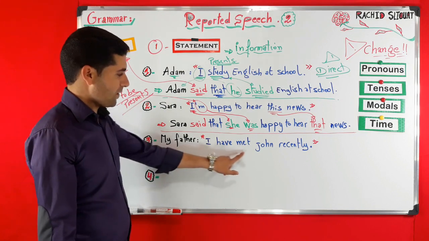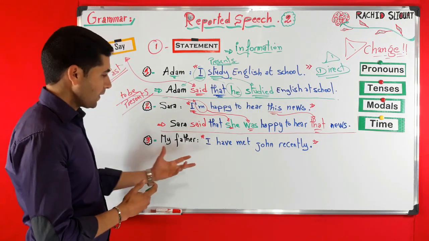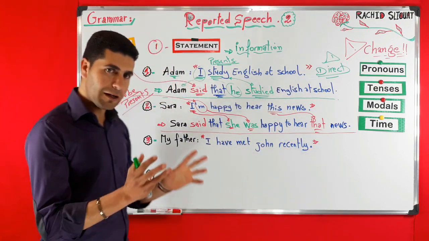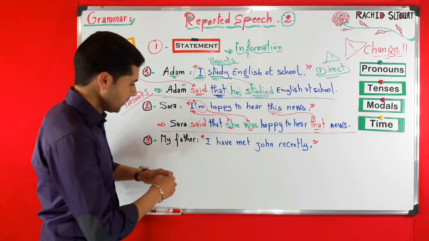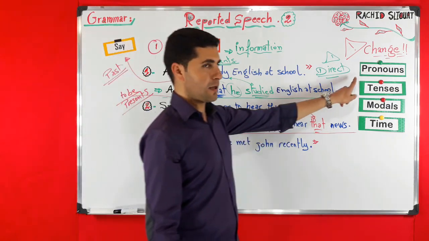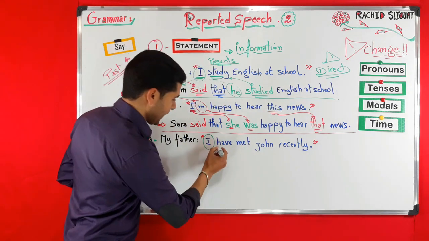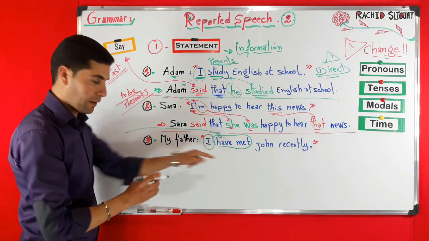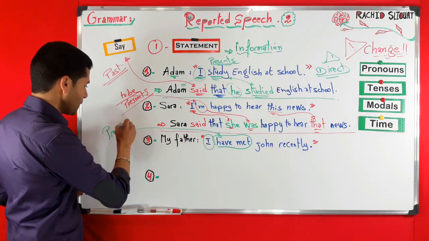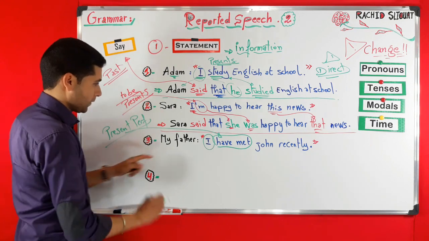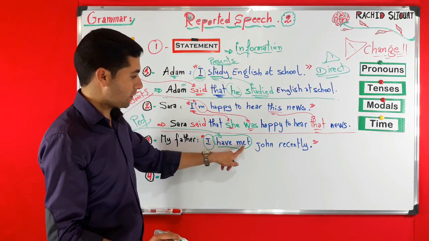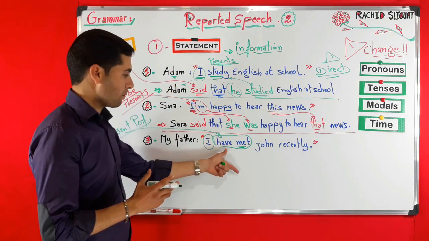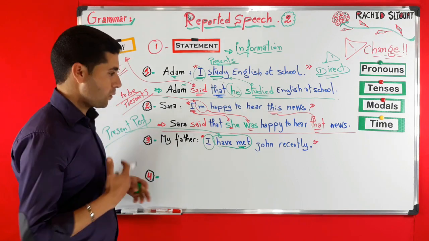My father, "I have met John recently." So this is actually a direct speech, as I said, because it is between quotation marks, right? Now let's look at the components of this speech. Here I is very simply a pronoun. And here we have have met, which is the present perfect. Present perfect is always has or have plus past participle. Past participle, John recently. So these are the most important things that we are going to change when we report